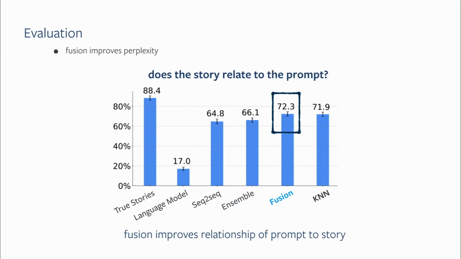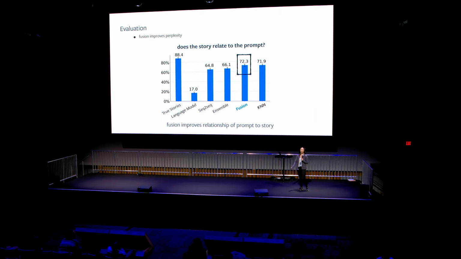We also propose this evaluation metric of prompt pairing. In our data set, we have the hypothesis that if the stories actually relate to the prompt, and you show people the prompts and stories scrambled, they should be able to pair them back together, which would be a strong indication that the stories written actually relate to the prompt. We ask people to do this pairing task, and we measure accuracy, and we show that our fusion model is significantly better than our baseline model, and can even match a very strong baseline, such as K nearest neighbors, where the model actually just finds a human written story, and it's not a generated story.